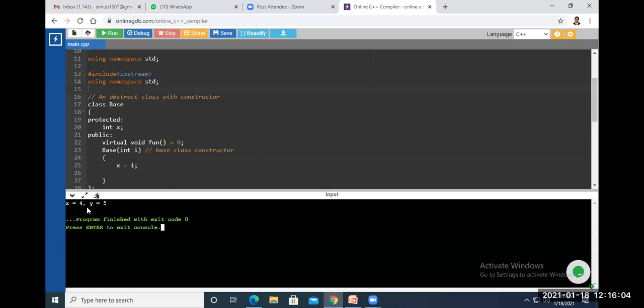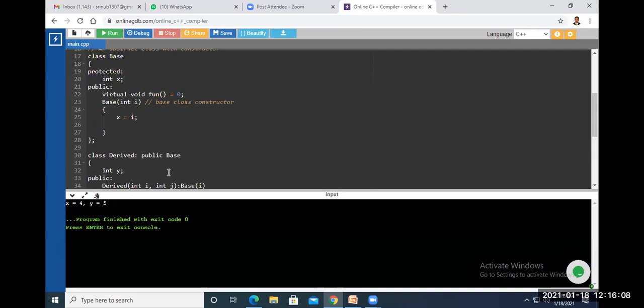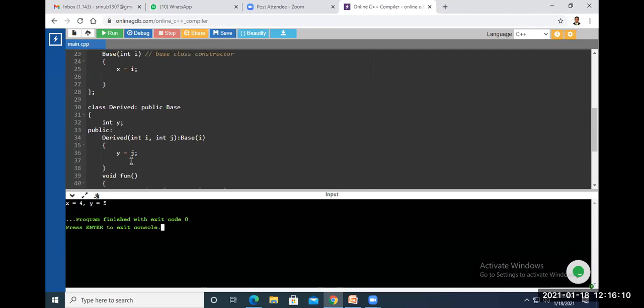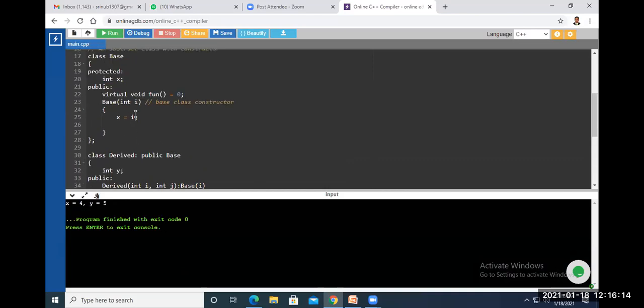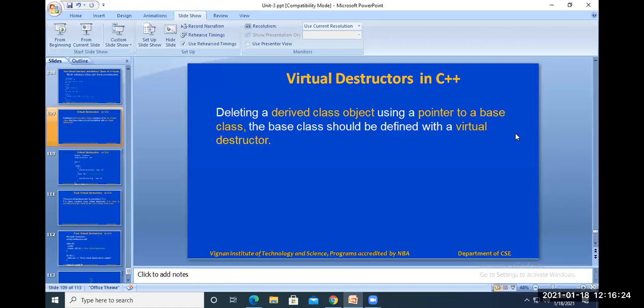So you get x equal to 4 and y equal to 5. x is initialized with i and y is initialized with j here. x is initialized by using the base class constructor. The base class is an abstract class, so an abstract class can have constructors also. This is the fourth point here.